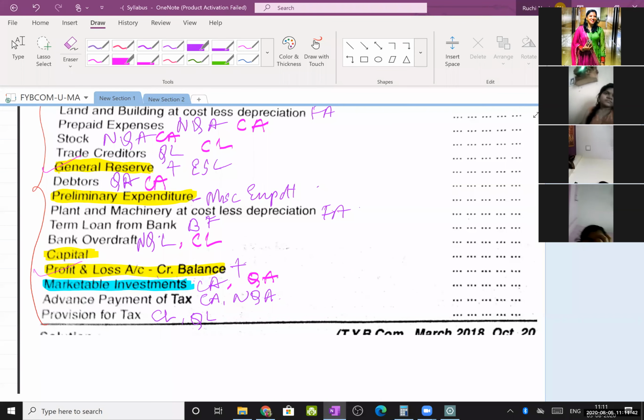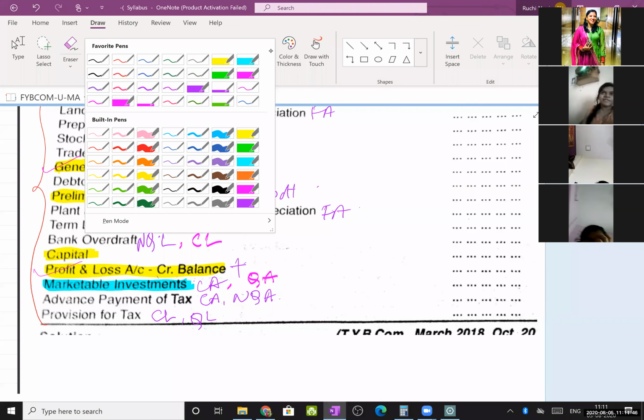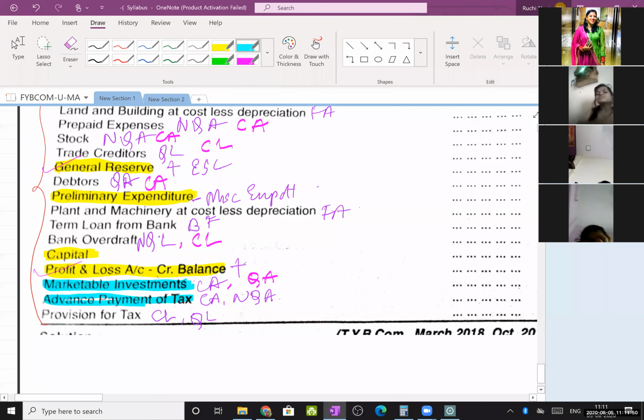Then advance tax payment, payment of tax. So this is advances, prepaid, as we call it. This is my prepaid tax. So prepaid expenses are current assets, and will be treated as non-quick asset. And last, provision for taxes.